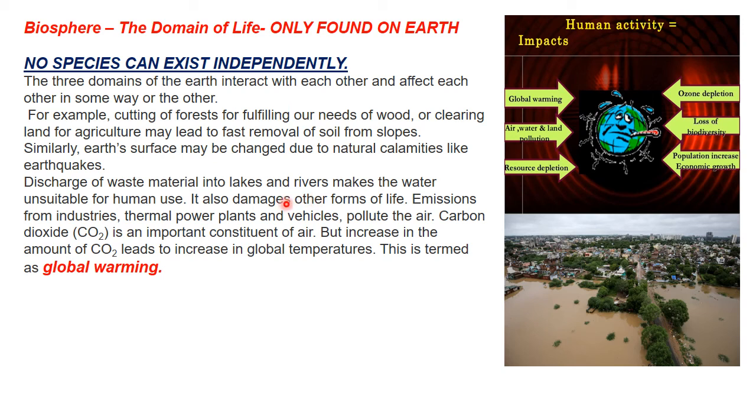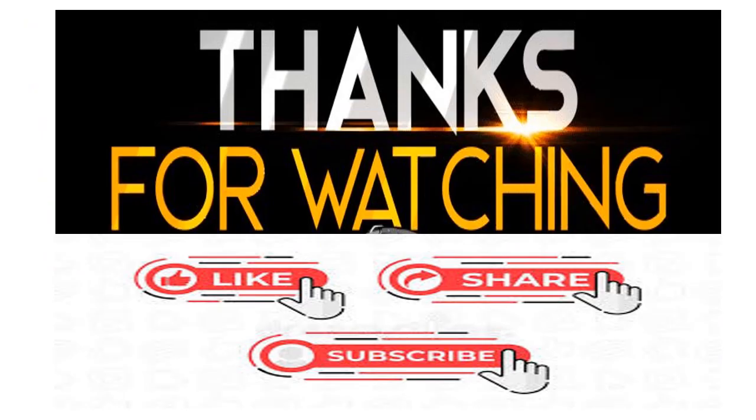And not only for human use, it damages all forms of life in marine environments, like all the aquatic animals and plants. All human activities are impacting all the zones, because in the biosphere all the zones are connected. So we need to see ways that we are conserving our resources and not spoiling them.